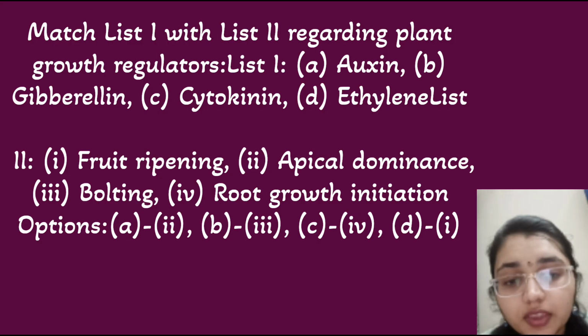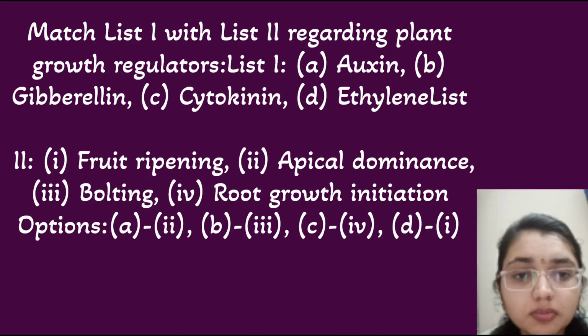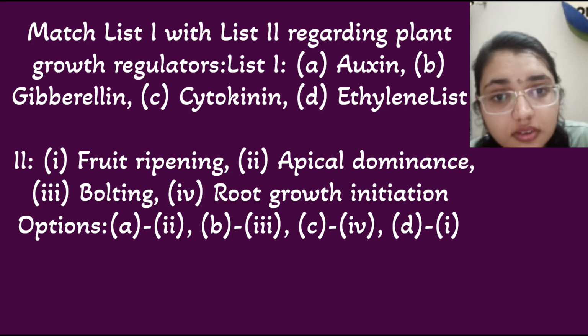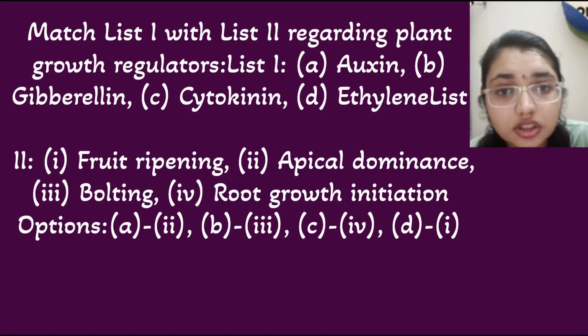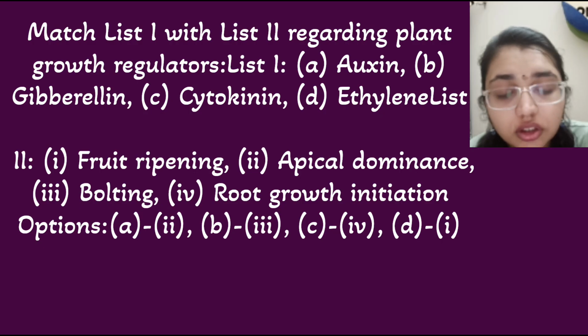So let's see. B is 3 here, that is gibberellin matches with bolting, and C, cytokinin, is responsible for delaying senescence. C is matching with root growth initiation, yes, and ethylene is responsible for fruit ripening. AD is matching with 1. So here option 1 is correct.